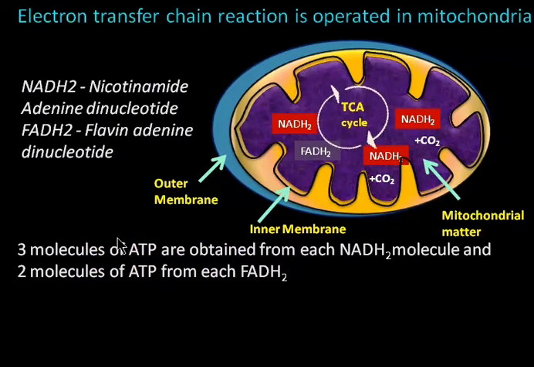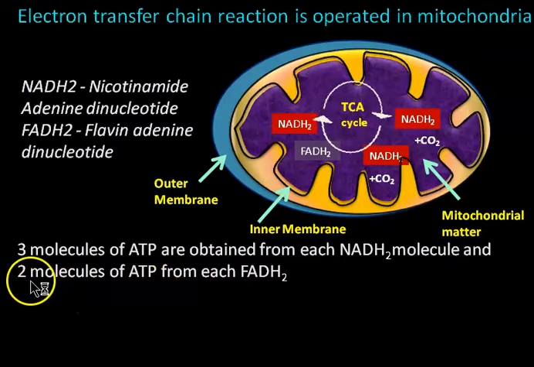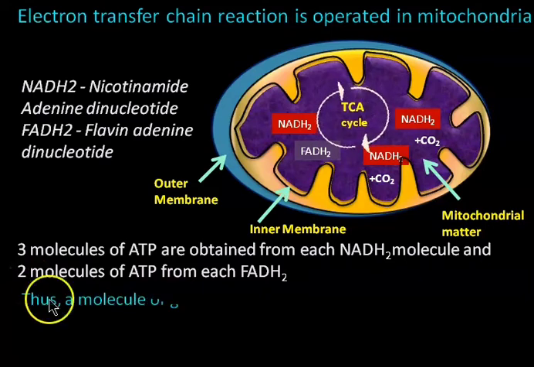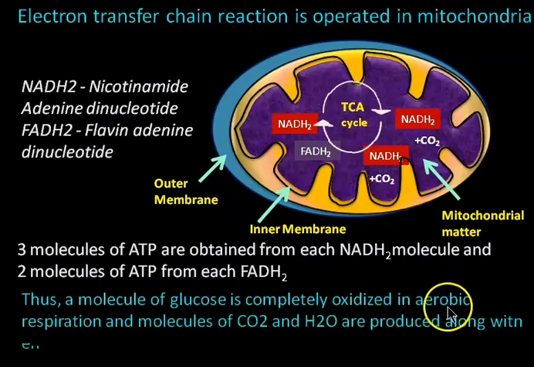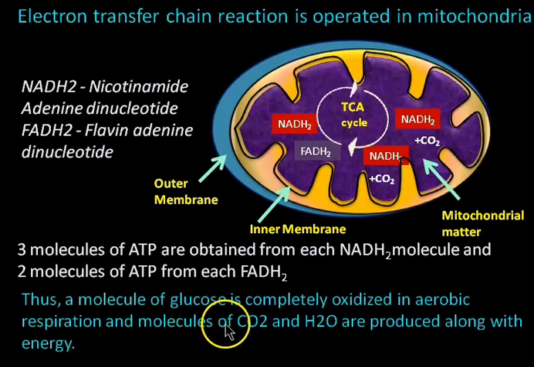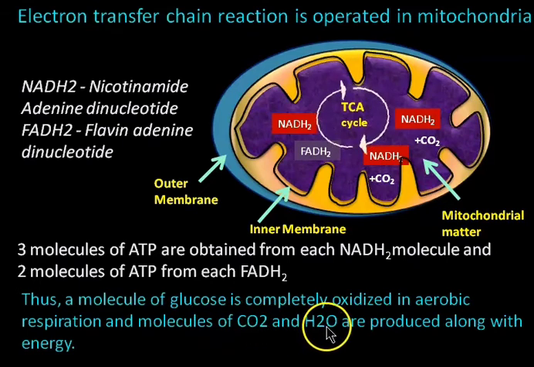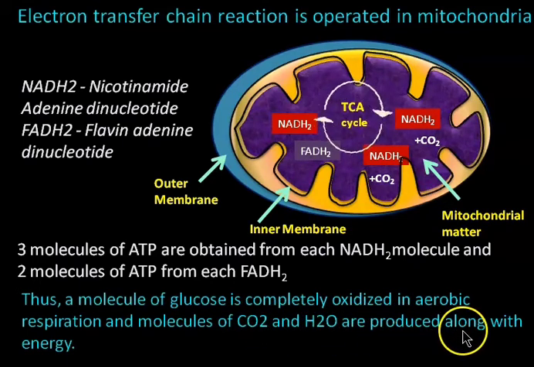In the electron transfer chain reaction, each NADH2 molecule gives 3 ATP and each FADH2 molecule gives 2 molecules of ATP. Thus, a molecule of glucose is completely oxidized in aerobic respiration, and molecules of carbon dioxide and water are produced along with energy.